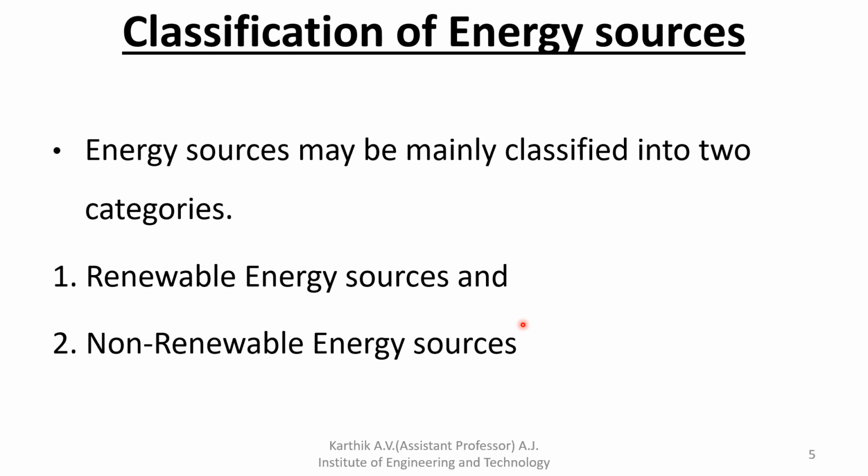And geothermal energy is also an example for renewable energy sources. It is heat energy stored deep inside the earth, that is nothing but geothermal energy.